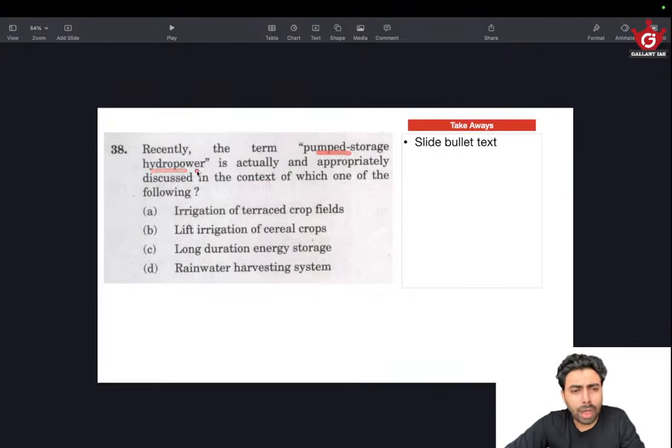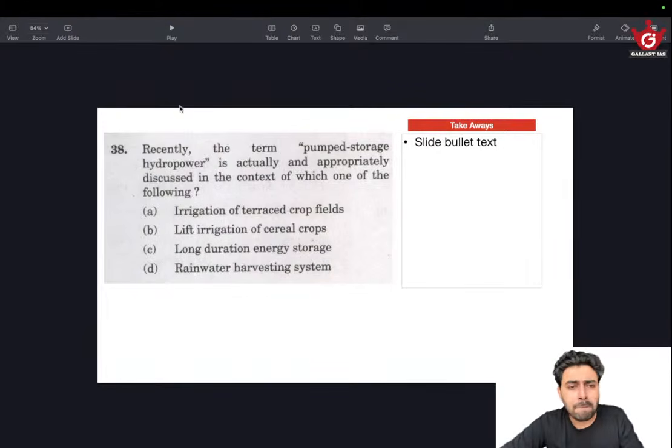First, look for hydropower. We need to have an idea about hydropower. What is hydropower? Using water to generate electricity. The kinetic energy of the moving water is used to rotate a turbine, and we generate the electricity. This kinetic energy is acquired by storing the water at a height and then releasing it. The potential energy is slowly transferred to kinetic energy. You know the basics of hydropower.